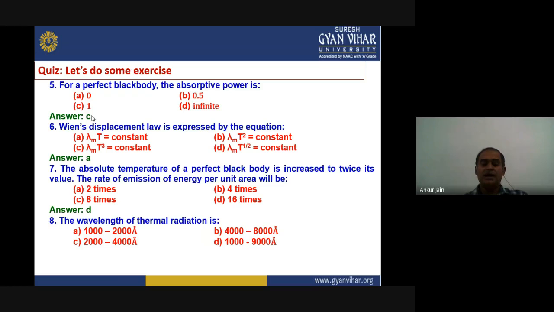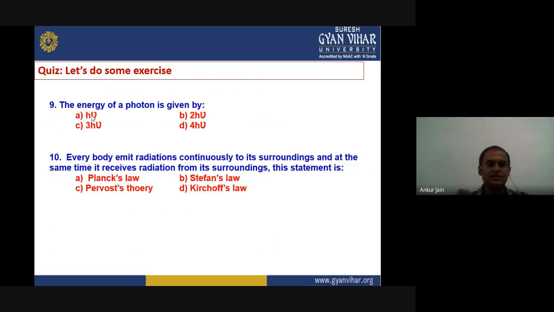Yes, I have discussed this thermal radiation in the electromagnetic spectrum, and we have seen this thermal radiation covers some part of the ultraviolet region, the visible spectrum, and finally the infrared spectrum. So the total covered area was in the range of 4000 to 8000 angstrom. So the right answer for this question is option B.